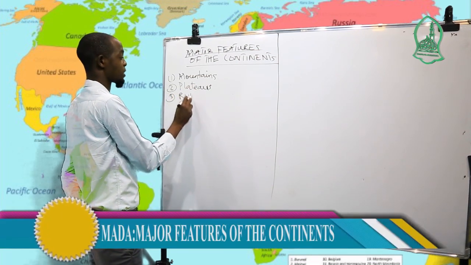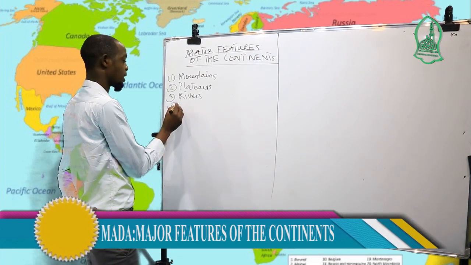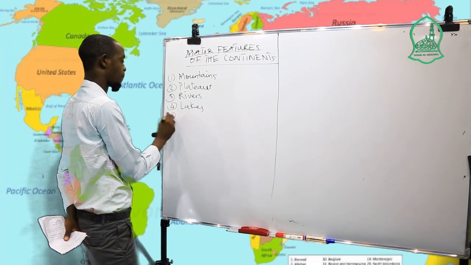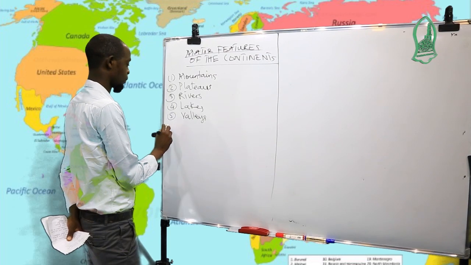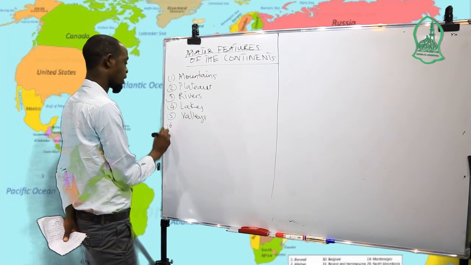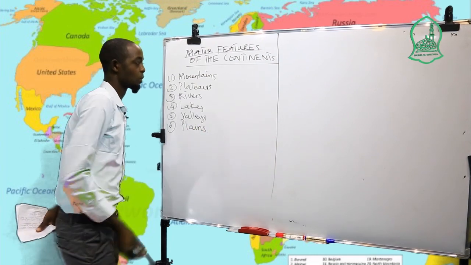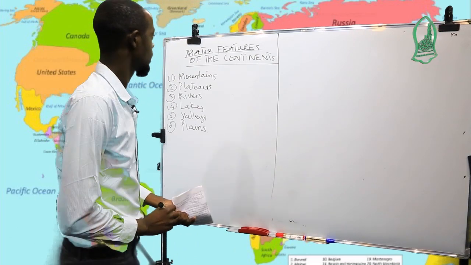Also we have rivers. Also we have lakes. Also we have valleys, and we have plains. So these are the major features of the continent that we have.